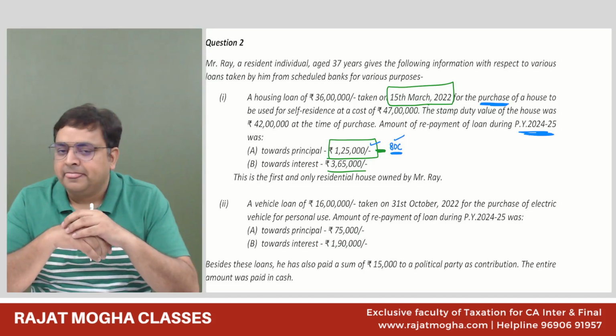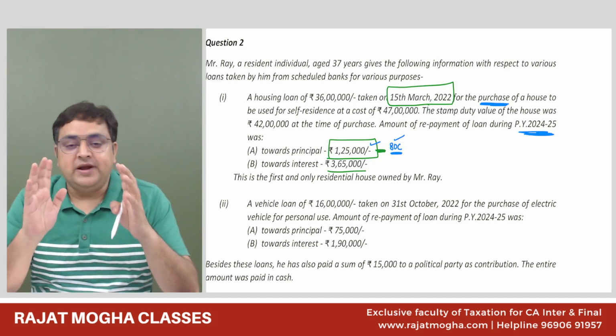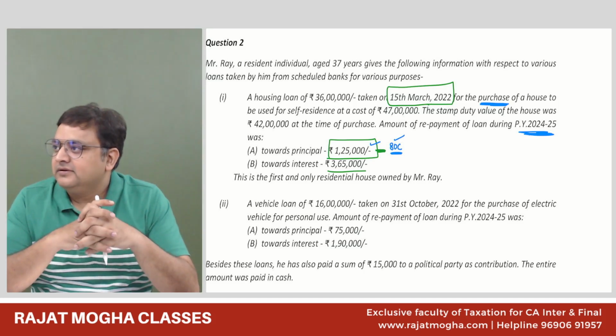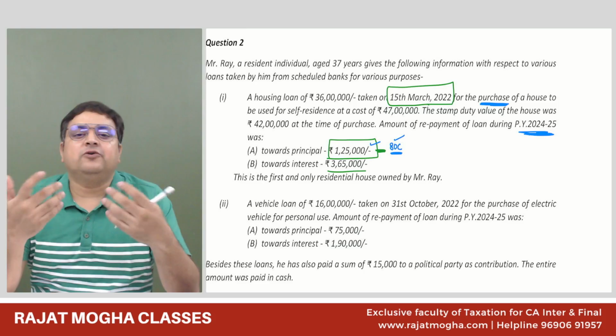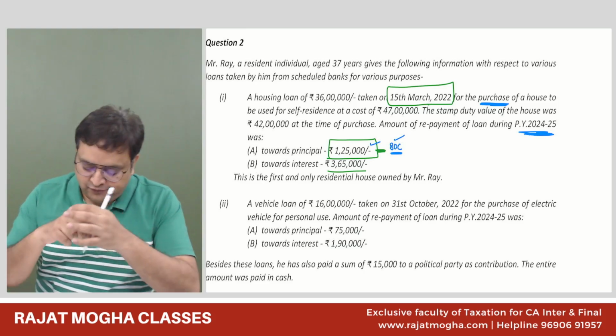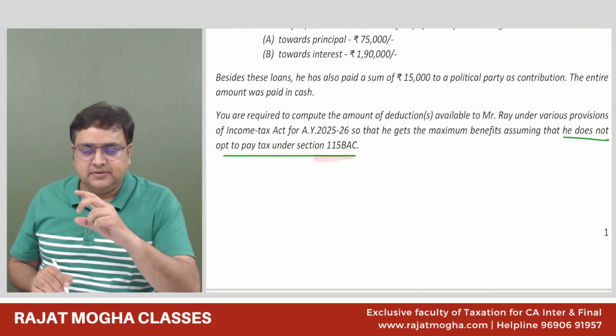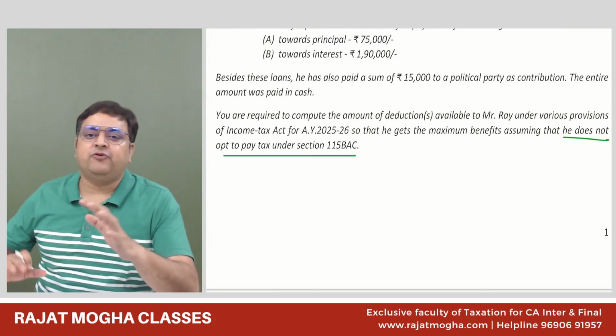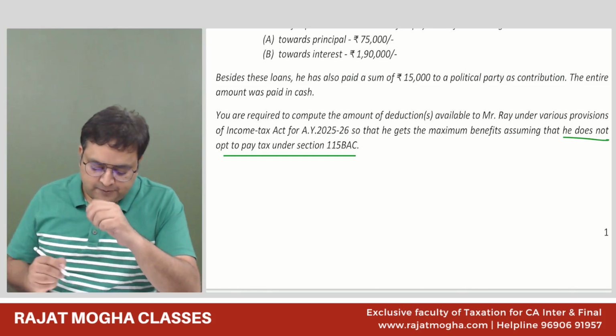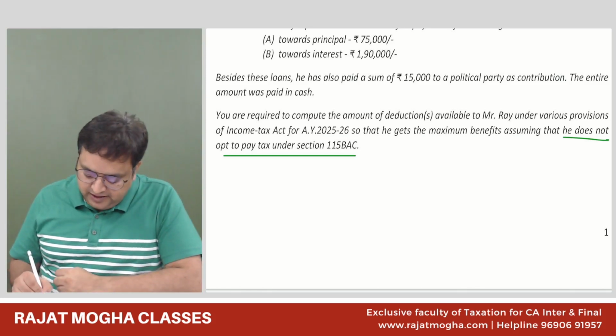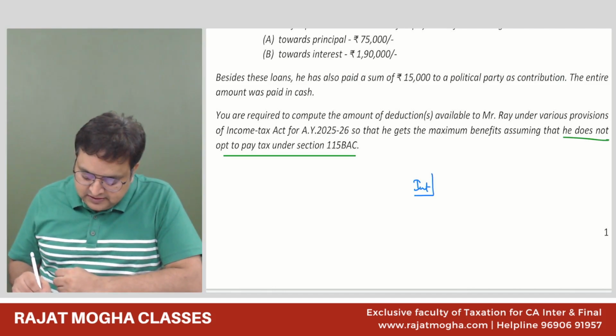24B, sir. Are you all okay with 24B? Yes, sir. What is 24B? House property. Since you are following the optional regime, see, in the default regime, we will not give a deduction for a self-occupied house. But for the optional regime, if you are paying interest, then we can give a deduction under section 24.